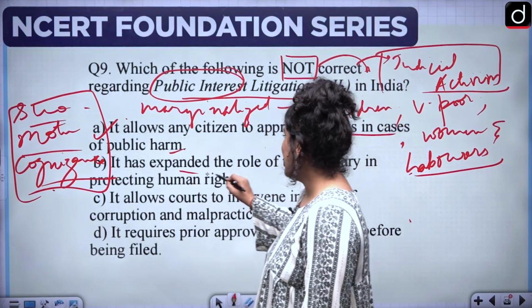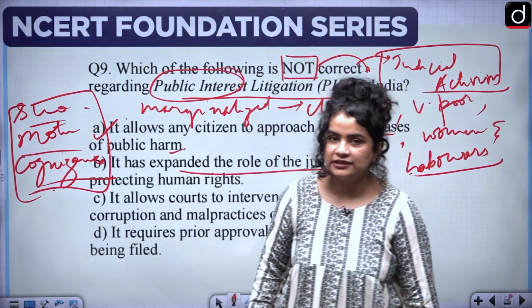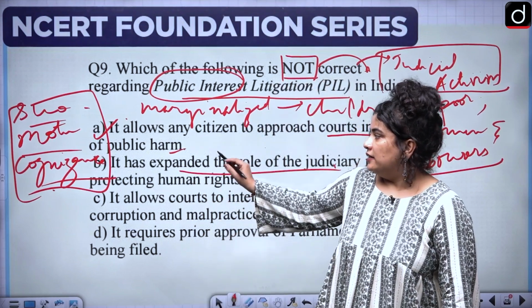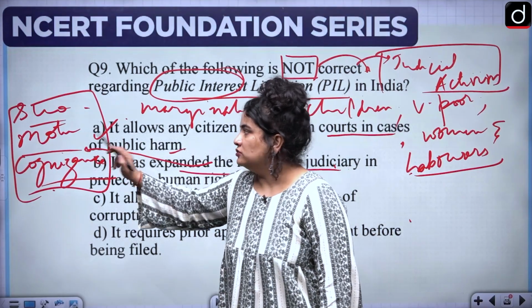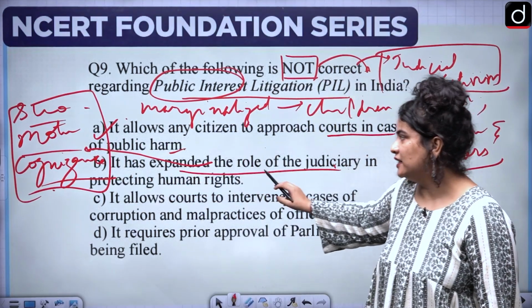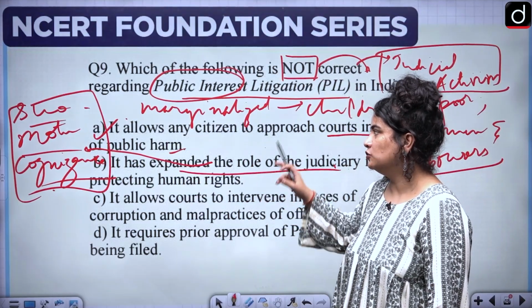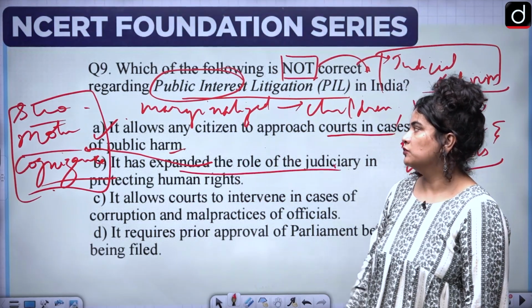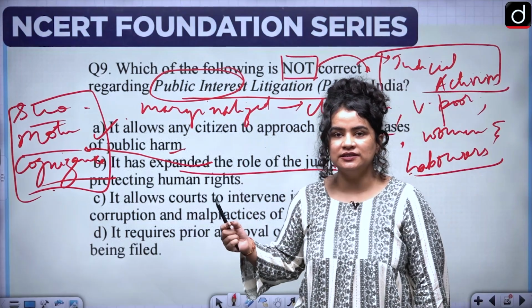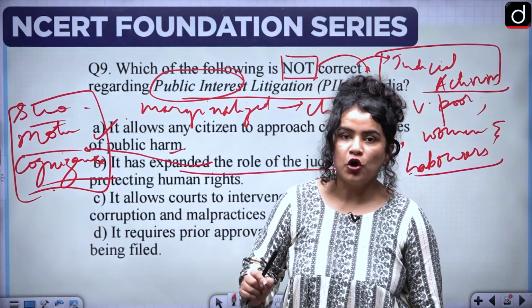B, it has expanded the role of the judiciary in protecting human rights. Absolutely correct. Because now I taught you about suo motu cognizance. Because of this, as well as, of course, because the judiciary can finally also look at issues which generally plague the masses, which may not be brought to their attention normally.